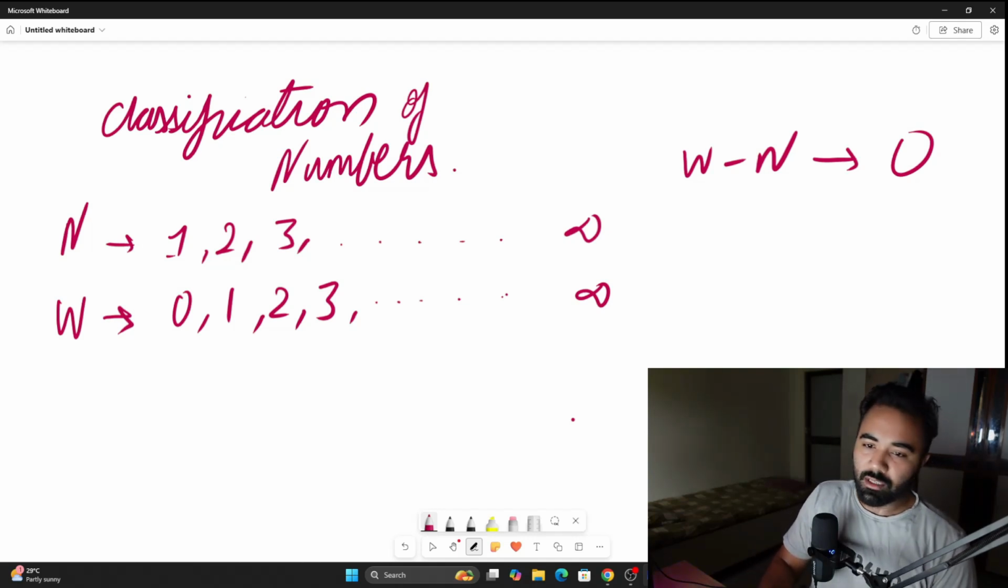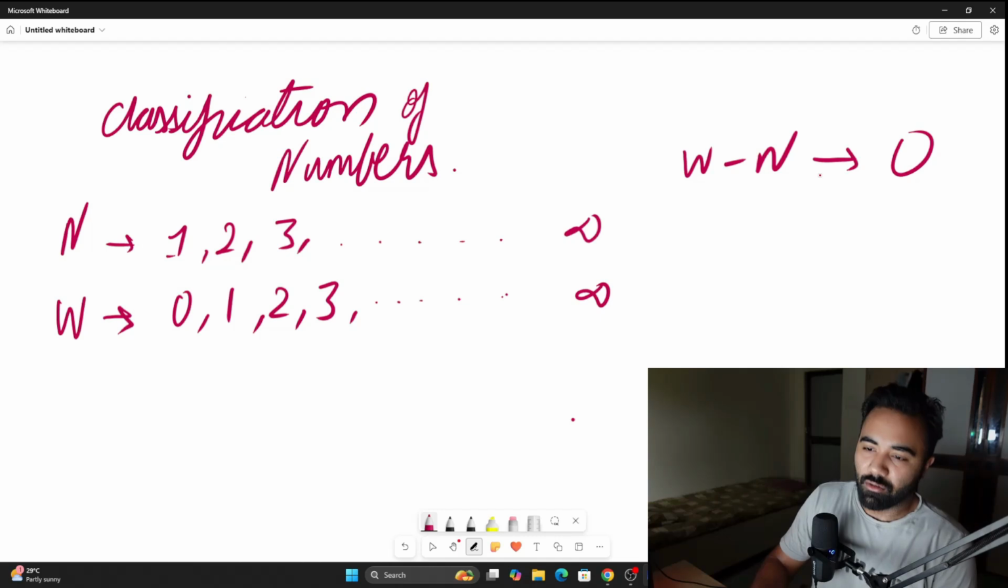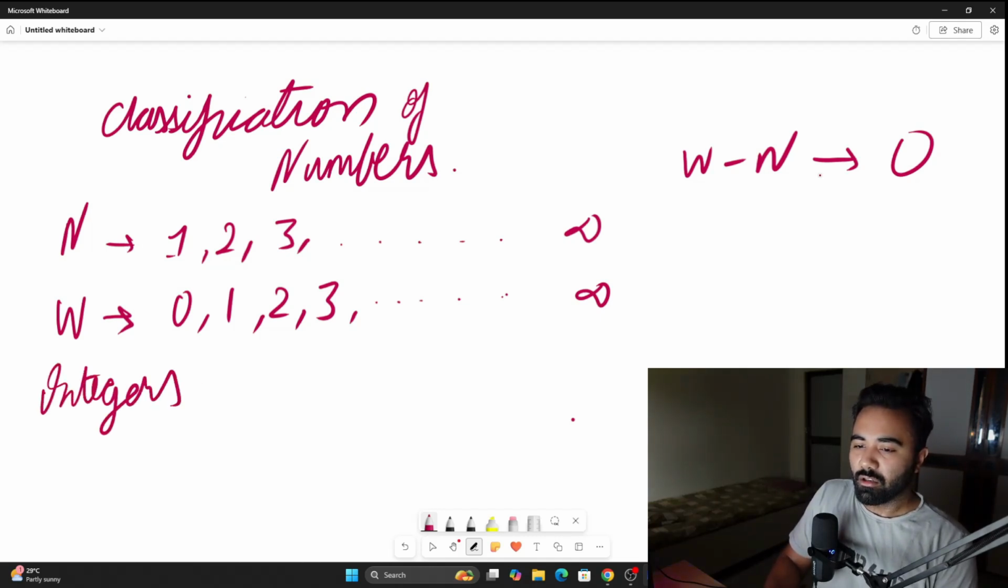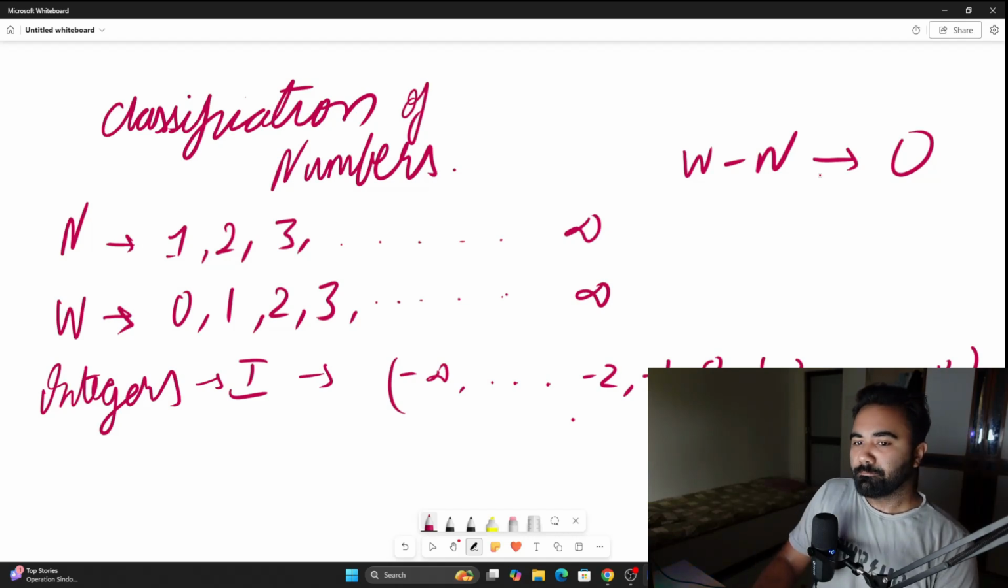After whole numbers, then somebody came along and asked, okay, what about the negatives? You're only focusing on the positives. So we had to give another name for that, that is integers, and we denote them with I. Those comprise negative infinity, minus 2, minus 1, 0, 1, 2, up to infinity. So it encompasses both the negative side of the number line and the positive side as well.